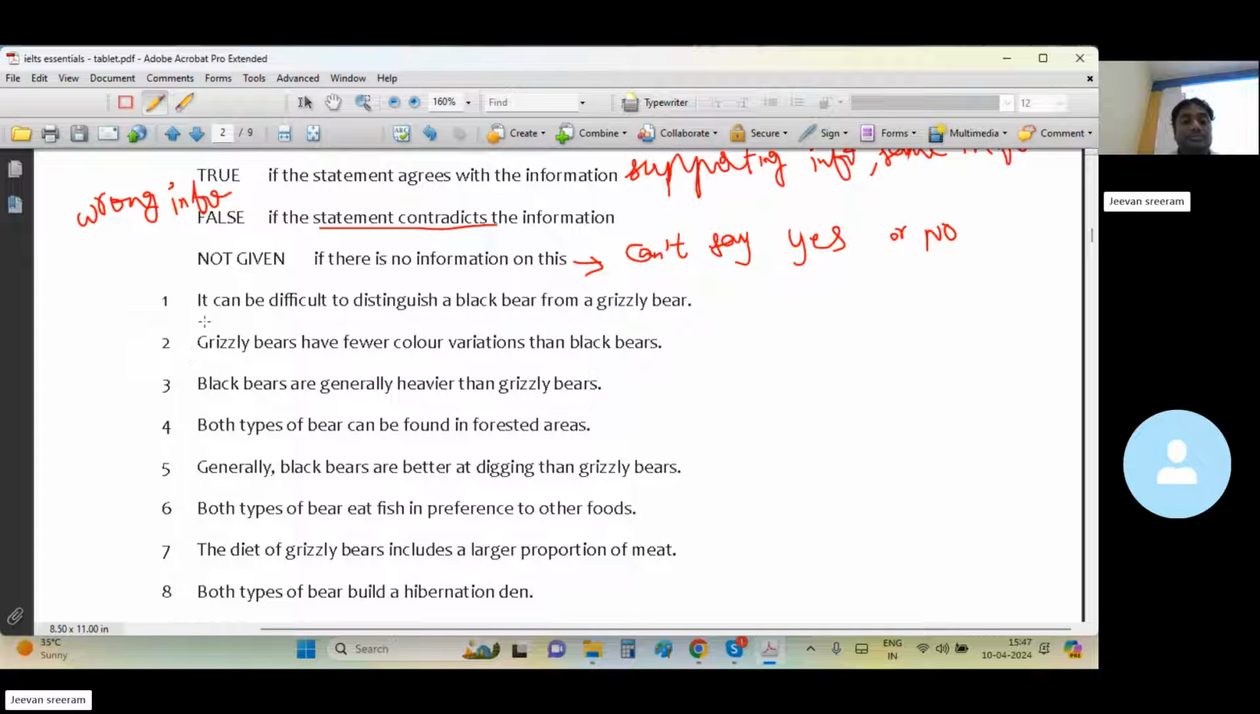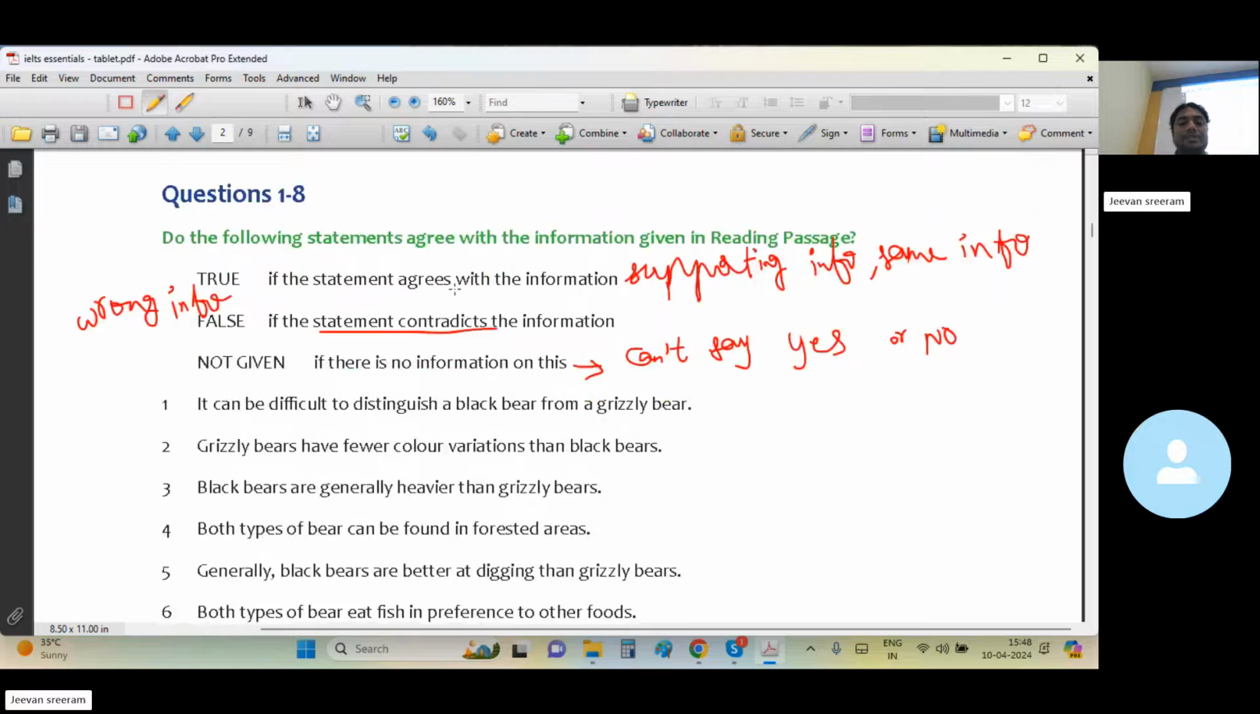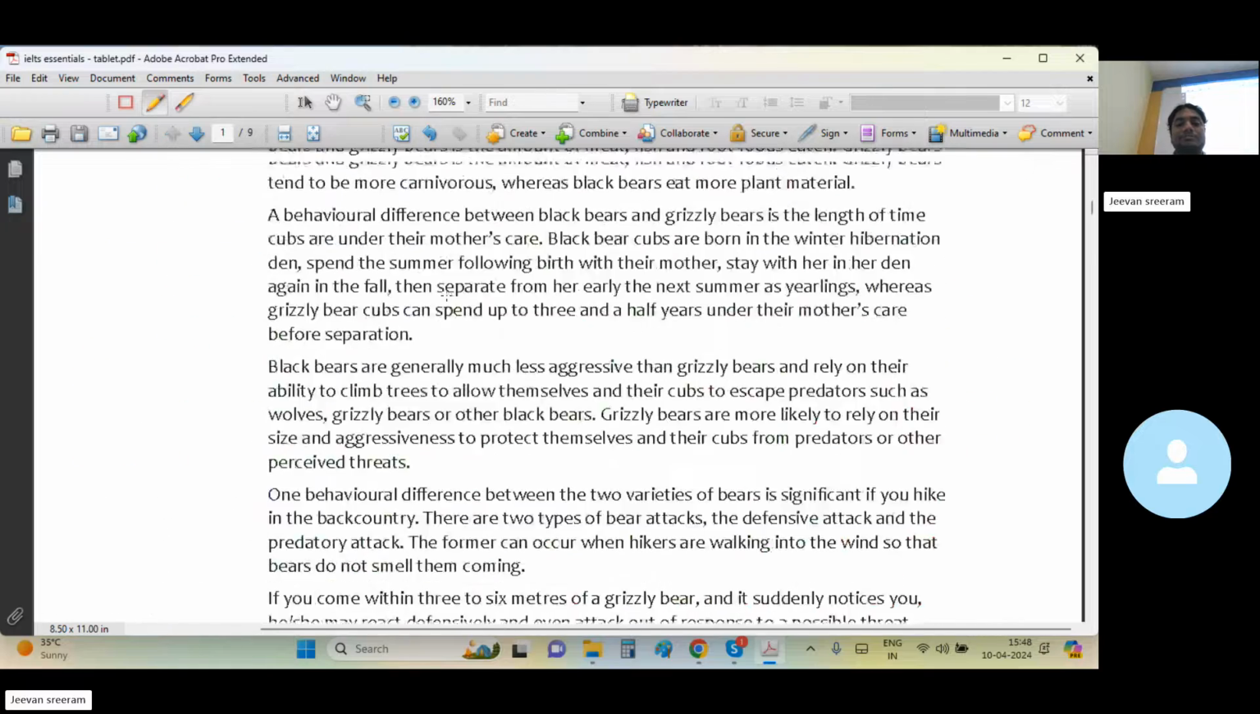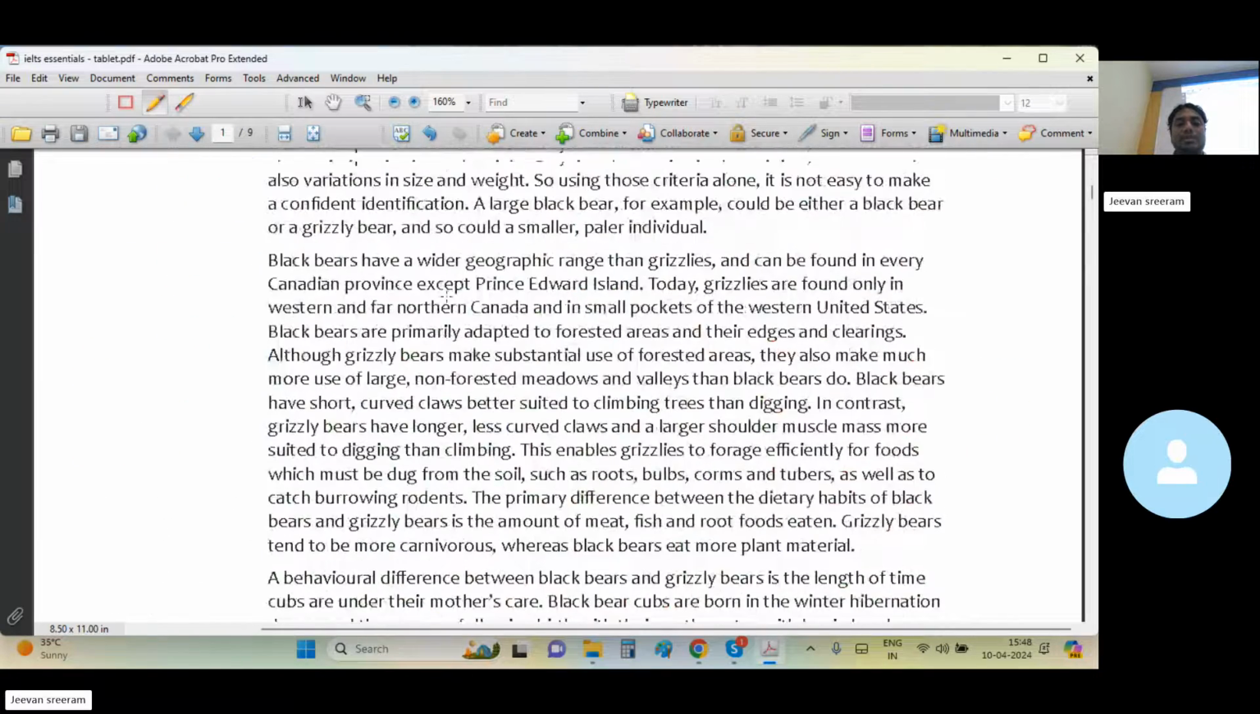That's true. It can be difficult to distinguish a black bear from a grizzly bear. Is it true? False. So it is not difficult. So false means there must be information to support the idea that it is not difficult. It may be easy or it may be something else, but you should be able to say it is not difficult to differentiate a black bear from a grizzly bear. Show me the supporting information. In the first paragraph, right?